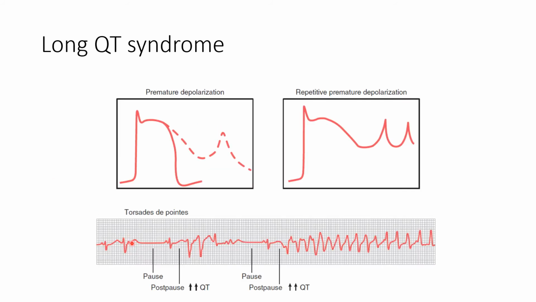Now here in this ECG we can see the post-pause increase in the QT interval. Here again we can see the post-pause increase in the QT interval. These are the torsades de pointes, which result in cardiac arrhythmias.